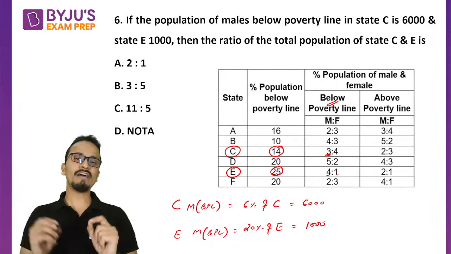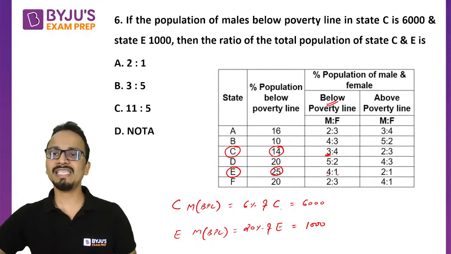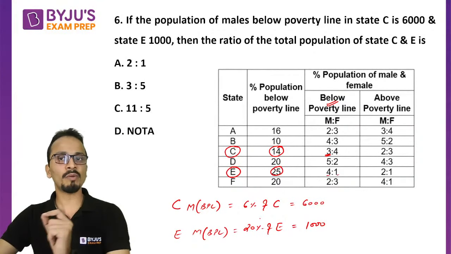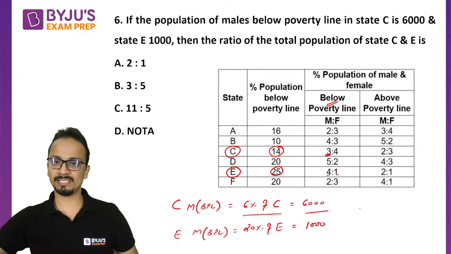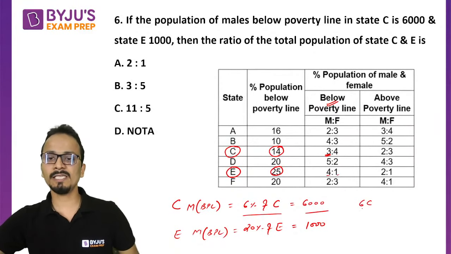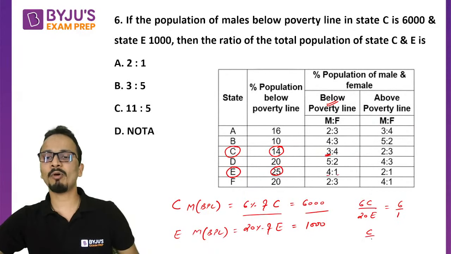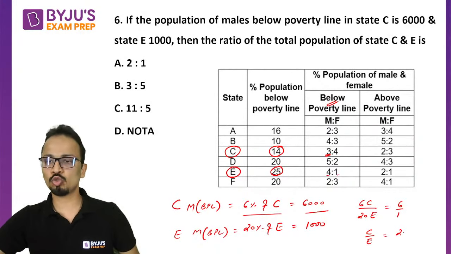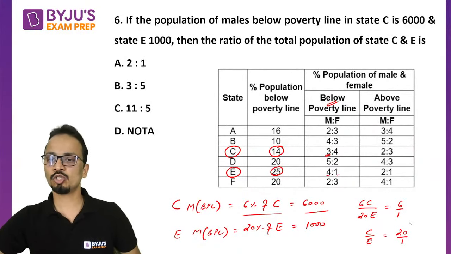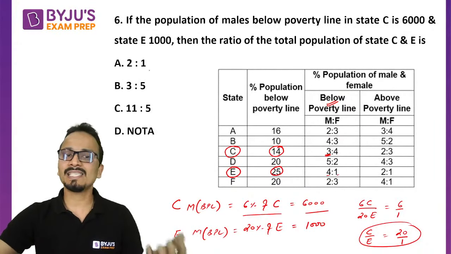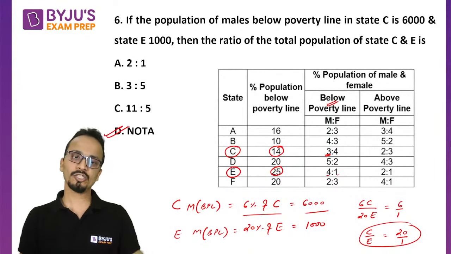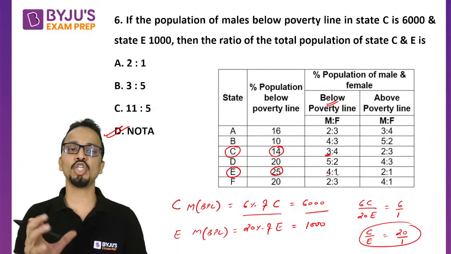All right. Now we have to find out the ratio of total population of C and E. So divide both of them, and you will get the answer. So 6C upon 20E will be equal to 6/1. So C upon E will be equal to 20:1. So 20:1 will be the ratio. Again, the answer is none of the above. All right, so the answer is option D, that is NOTA.